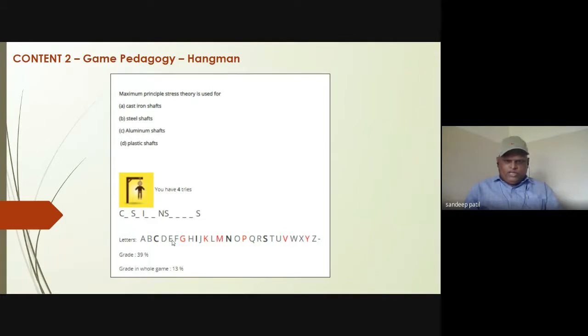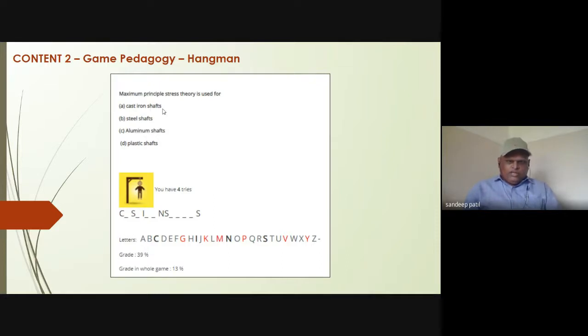Suppose any single wrong answer will hang this man, and he will fail in that particular game. So he needs to save this man from hanging, and that is why he needs to write the correct letters of the answer. Here we can see that the first word, shafts, may be the answer.